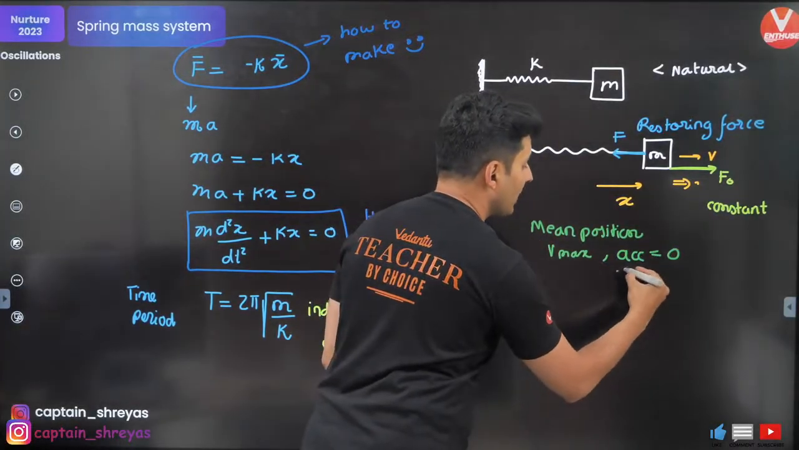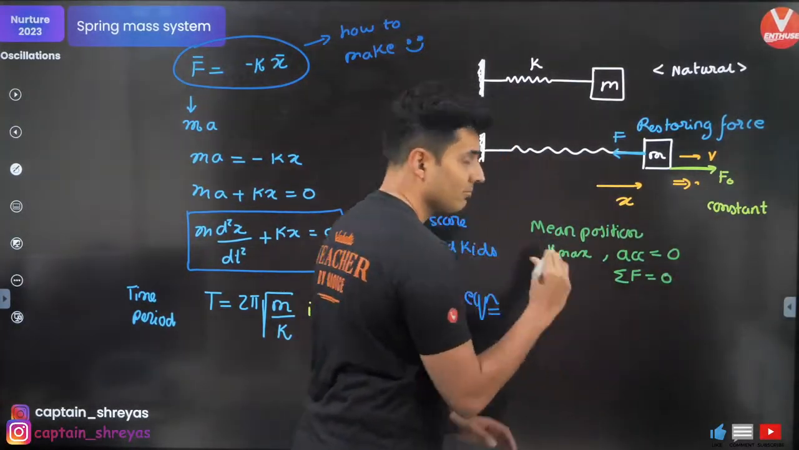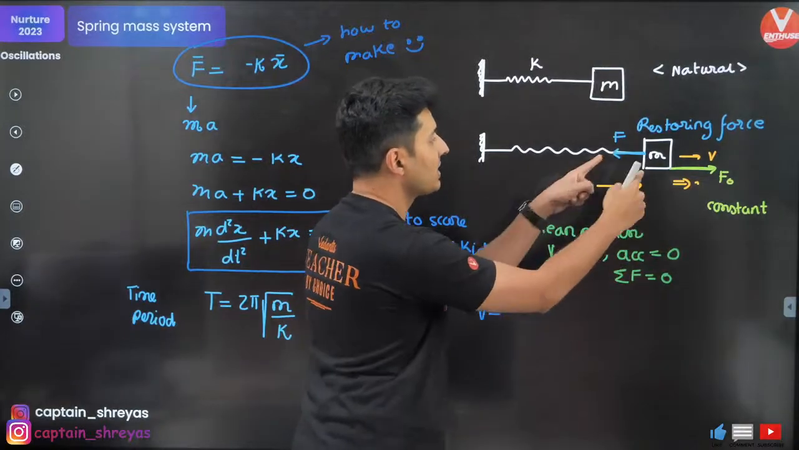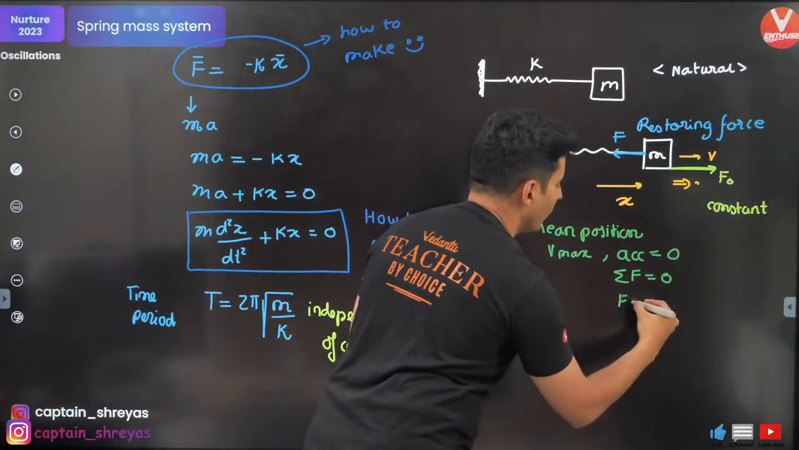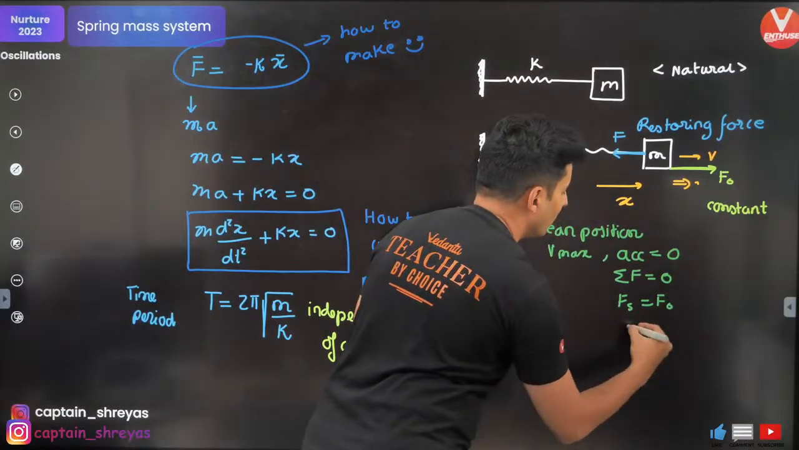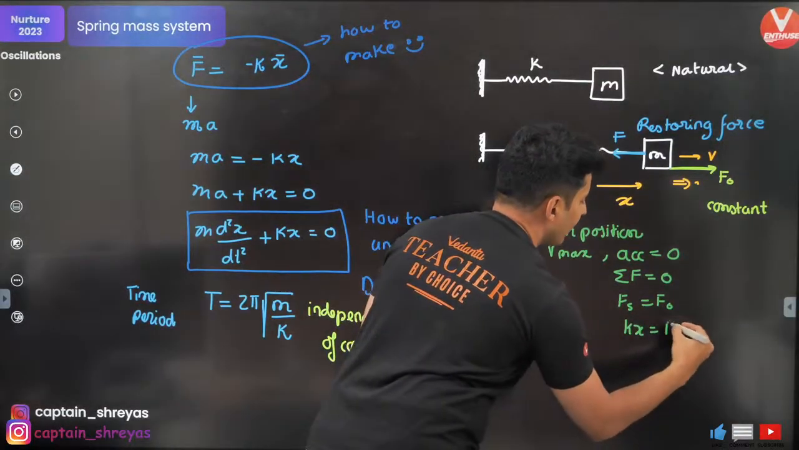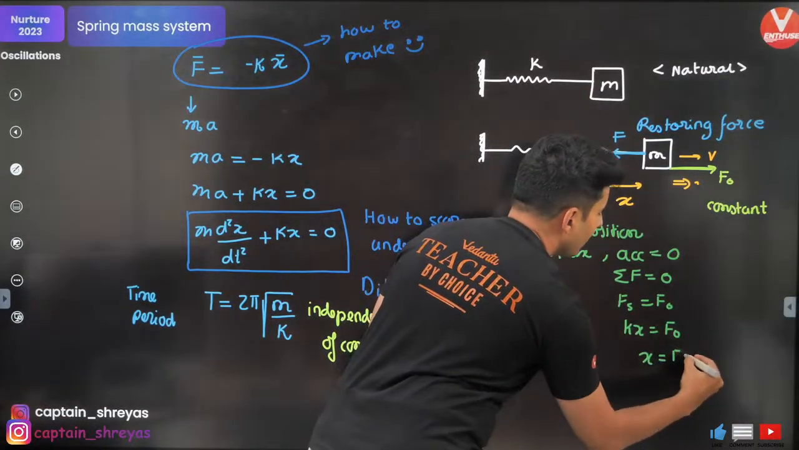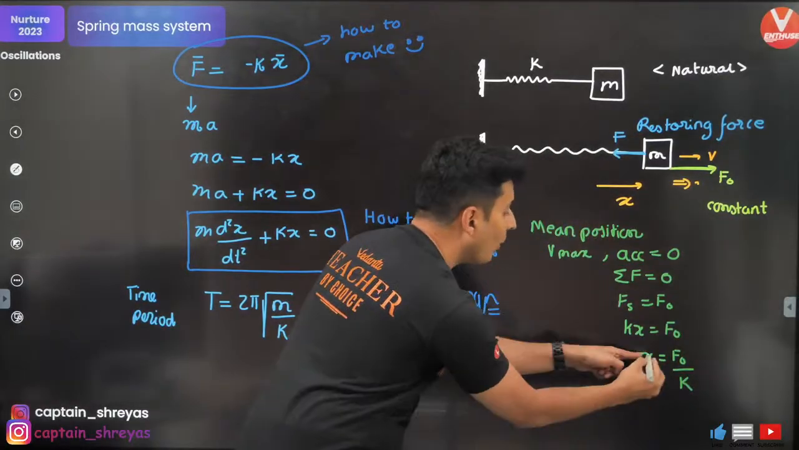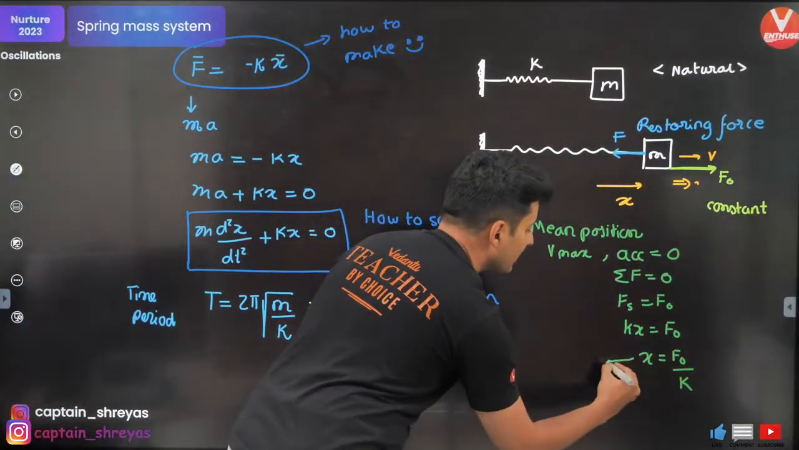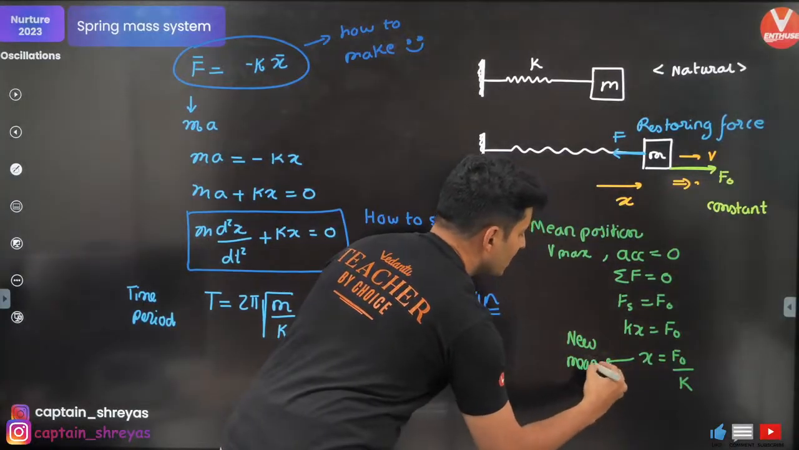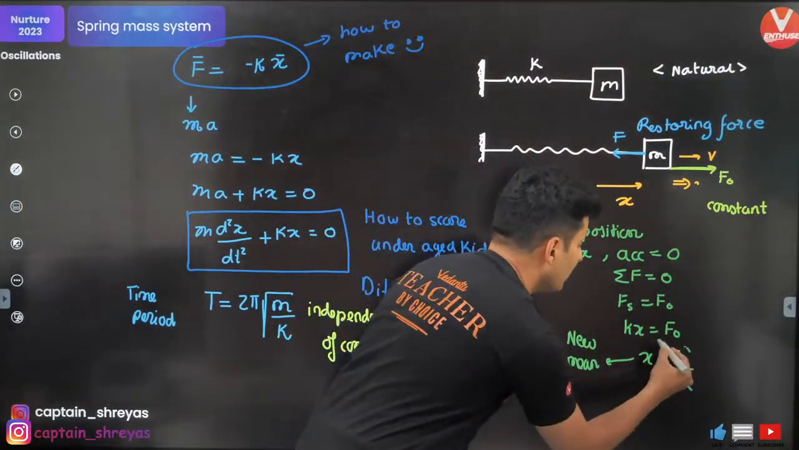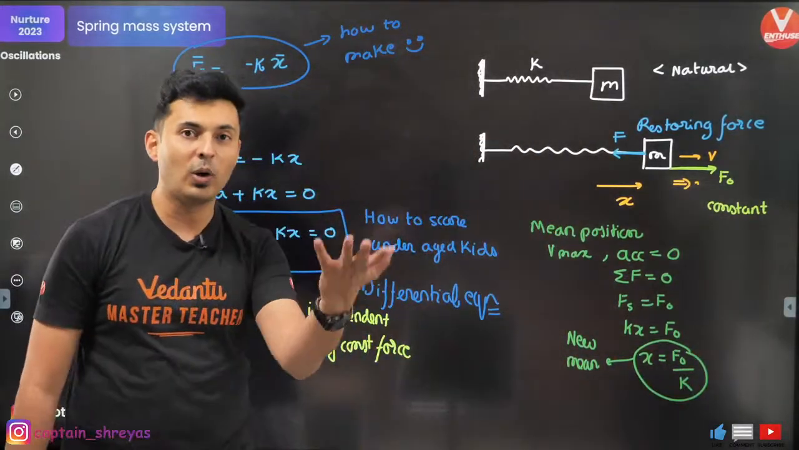If acceleration is 0, the net force is 0, correct? And what are the two forces? Spring and the external force. So the spring force will be equal to the external force. That means kx will be F naught. That means x will be F naught by k. What is this x? This is basically the new mean position. So the mean position shifts by this amount, F naught by k.